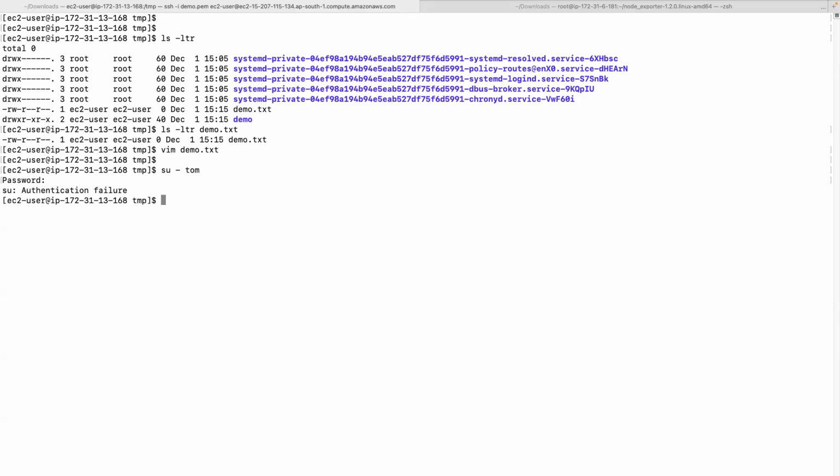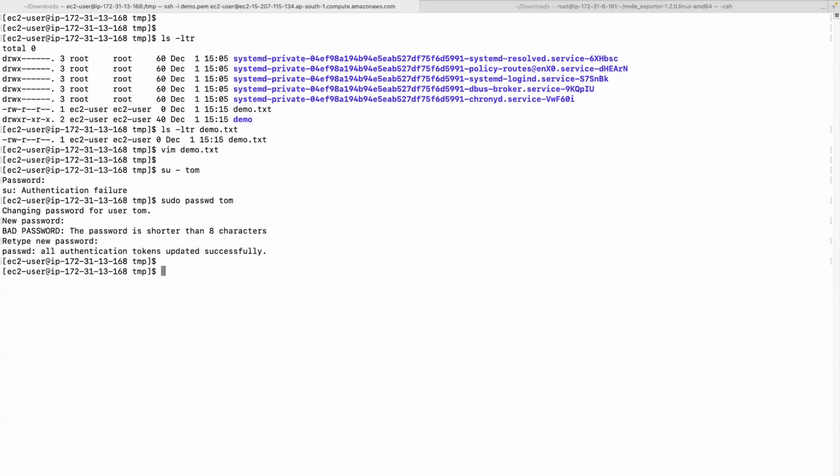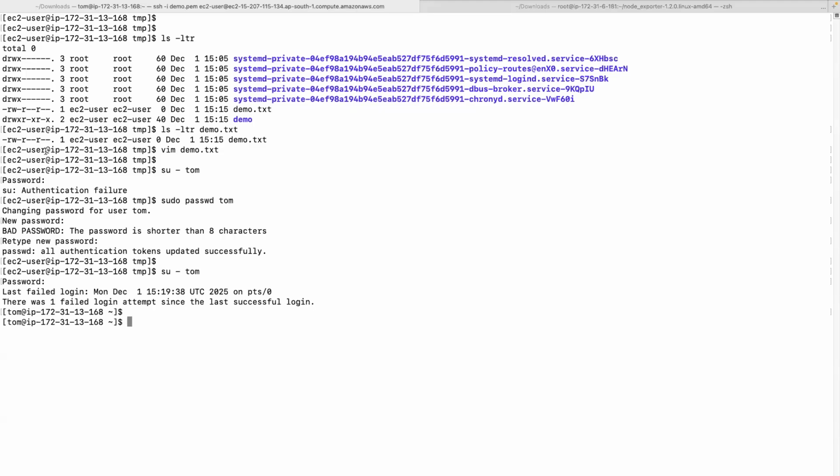Let me set the password for Tom. sudo passwd tom. Okay, done. Now switch to Tom. It will prompt for the password. Give the password. See, you can see here the username changed. So you become a Tom user, right?